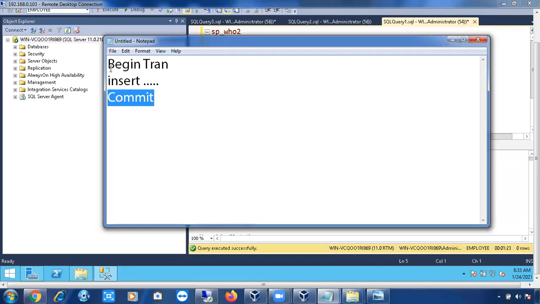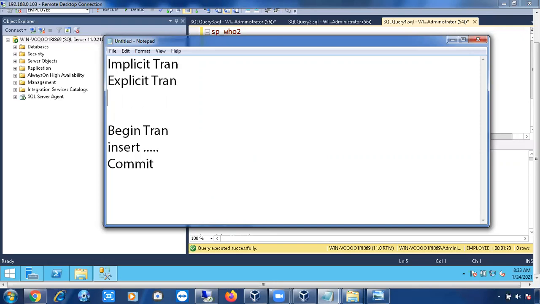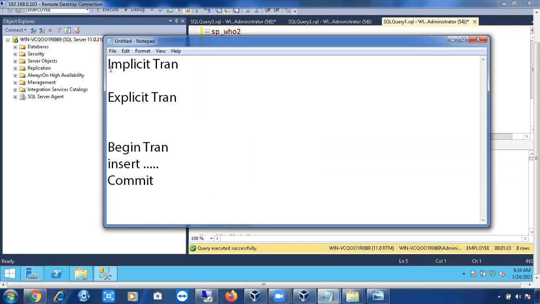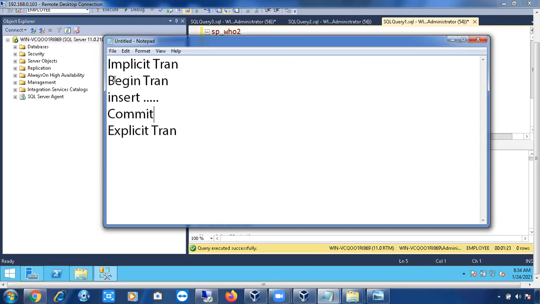Right, so we have two types of transactions. One is implicit transaction, and the second one is explicit transaction. Implicit transaction means what? Implicit transaction means the transaction which has a begin tran and commit is called an implicit transaction.